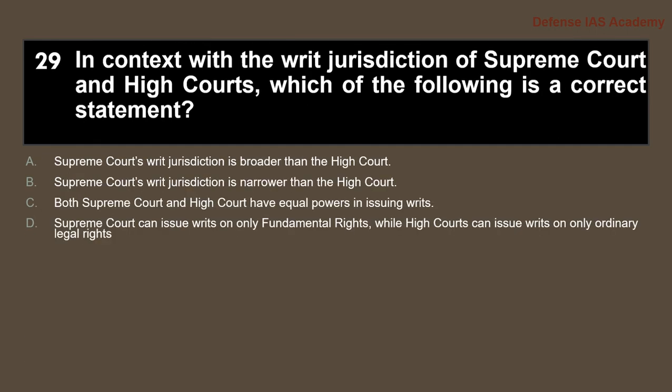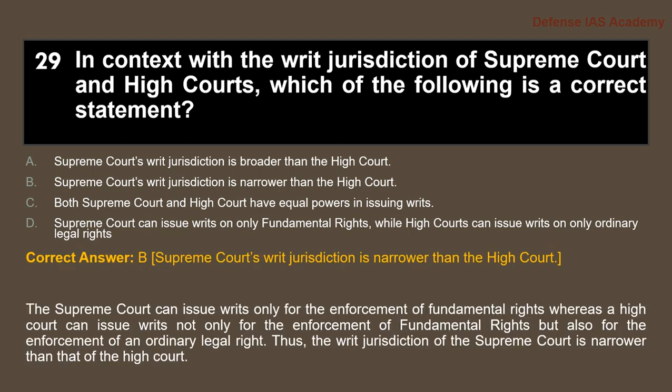Next, in context with the writ jurisdiction of the Supreme Court and High Courts, which of the following is a correct statement? The answer is option B. The Supreme Court's writ jurisdiction is narrower than the High Court's.